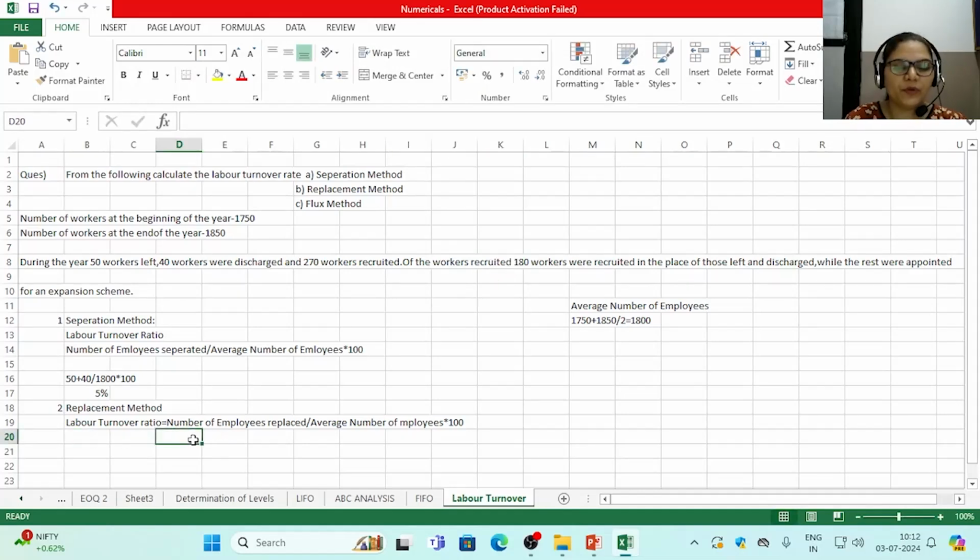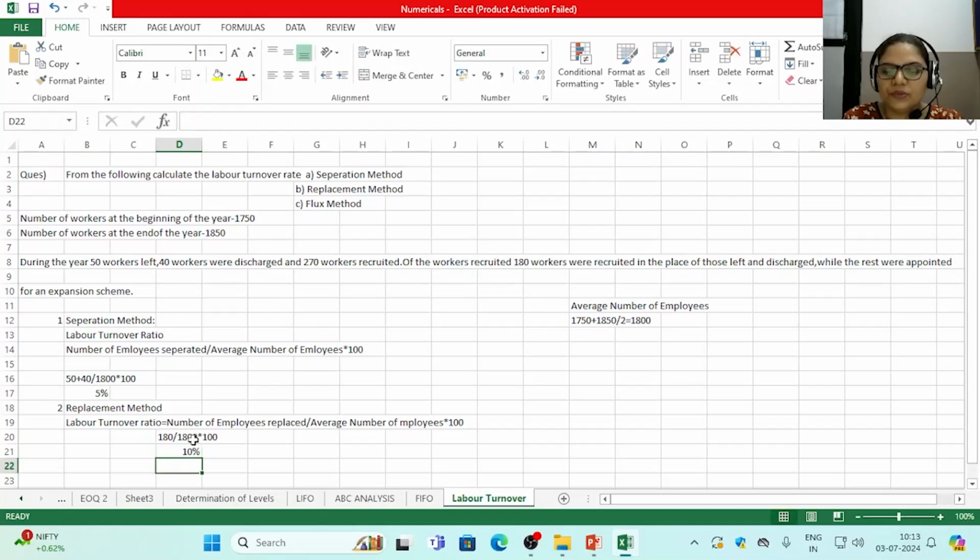So the number of employees replaced is 180, divided by the average number of employees, which remains the same, 1800 as already calculated, multiplied by 100, which gives you the percentage of 10%.